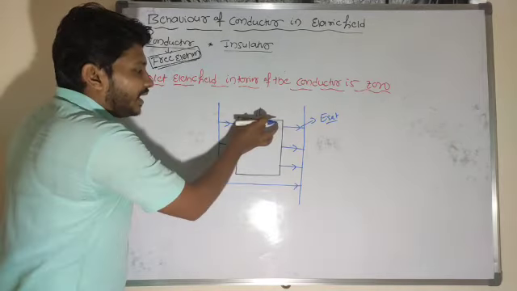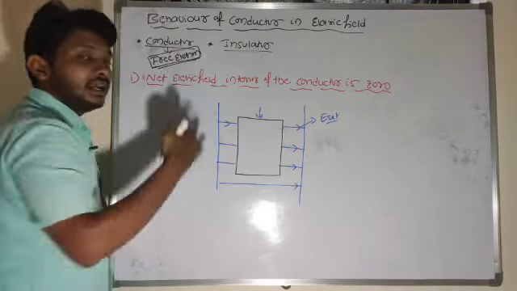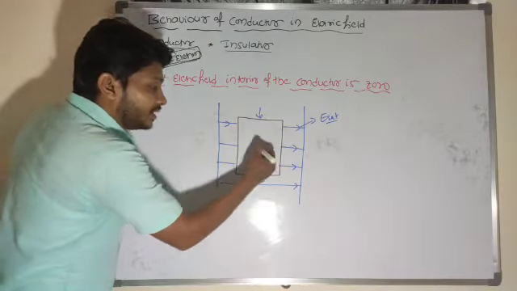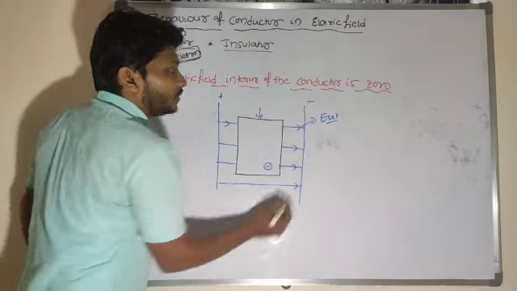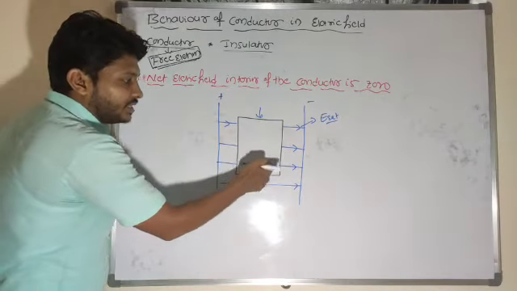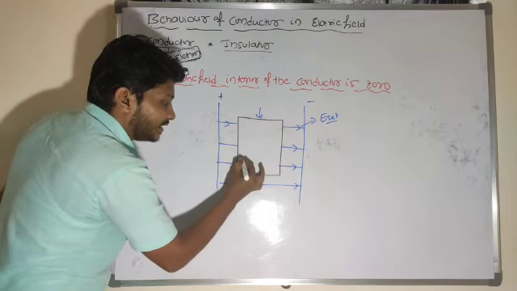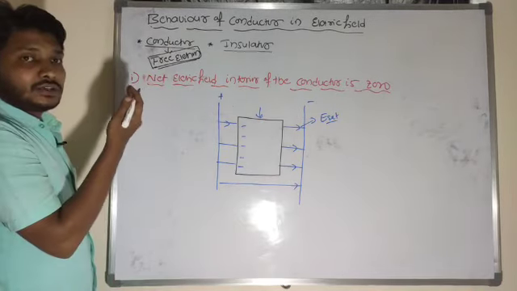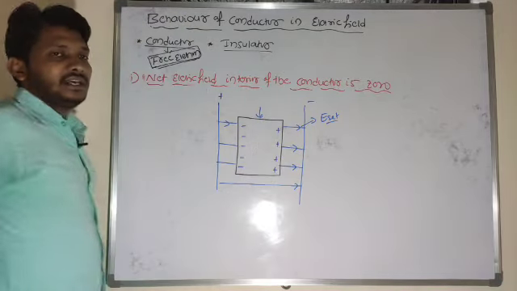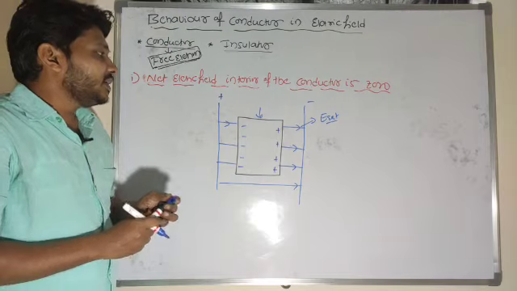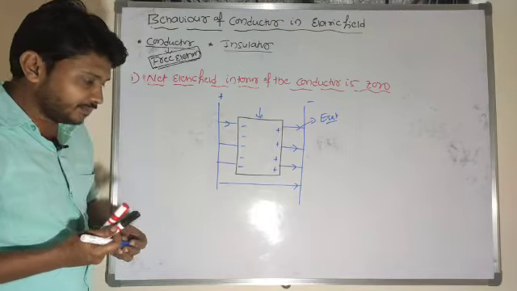So look at here. The electrons present in the conductor start drifting towards the left side here. Why are the electrons drifting towards the left side? Because the direction of electric field is from positive to negative. Electrons present inside the conductor move towards the left side, and positive ions will shift to the right side. So negative ions will shift towards the left side, whereas positive ions will shift towards the right side here.